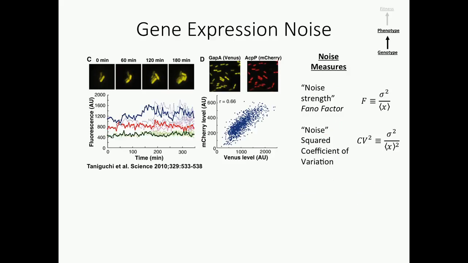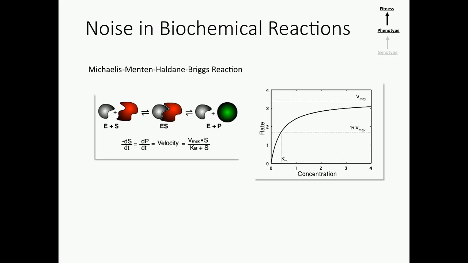Okay. So again, our genotype to phenotype map is going to be affected by gene expression noise, and we're going to try and understand the effect of this noise on selection. But in order to understand the mapping of phenotype onto fitness, we have to understand something about the effect of noise on biochemical reactions. Okay?